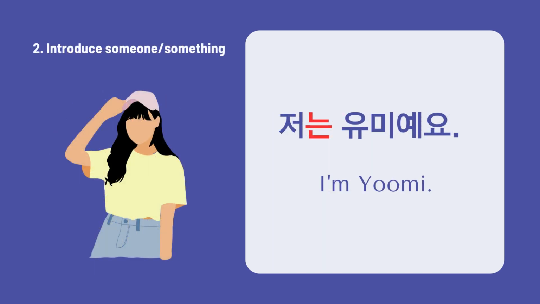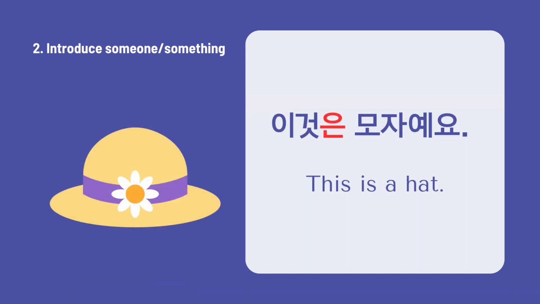저는 유미예요. In this sentence, the topic marker 는 is used to introduce the topic, which is 저. 이것은 모자예요. In this sentence, the topic marker 은 is used to introduce the topic, which is 이것.